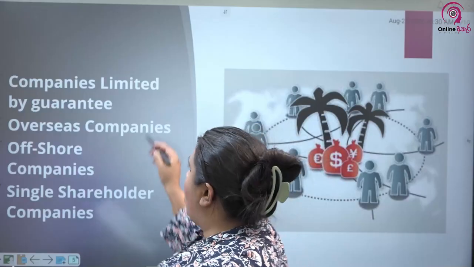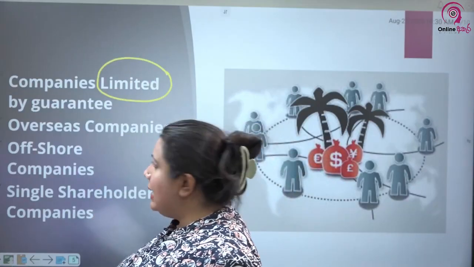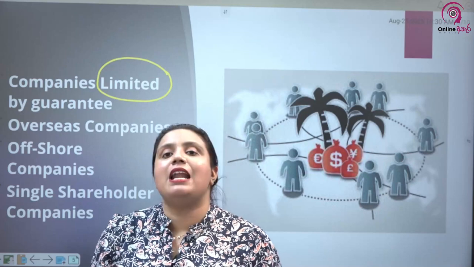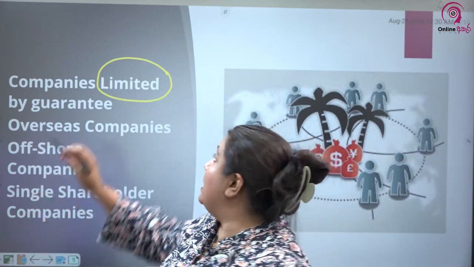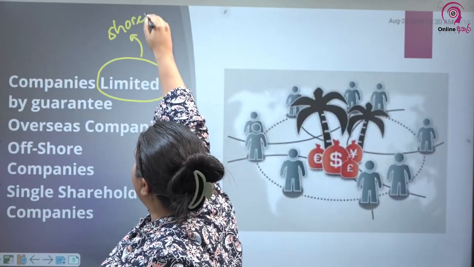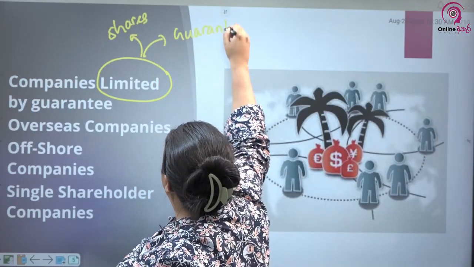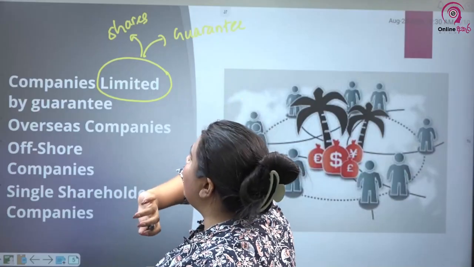Here also we have to understand it's still a limited company, but limitation can be in two ways. Limited can be by shares or by guarantee.